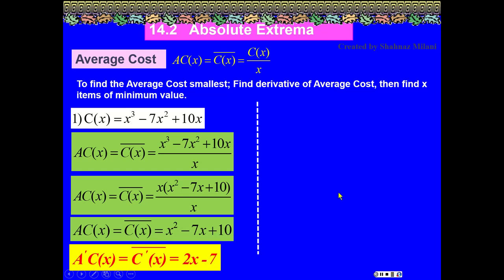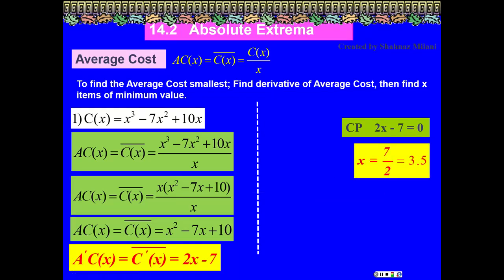Now, we need to find a critical point. To find a critical point, you set the first derivative equal to 0 and solve for x. Move the minus 7 to the other side, and at the same time, divide both sides by 2, so x is going to be equal to 3.5. This is the x value for the critical point.